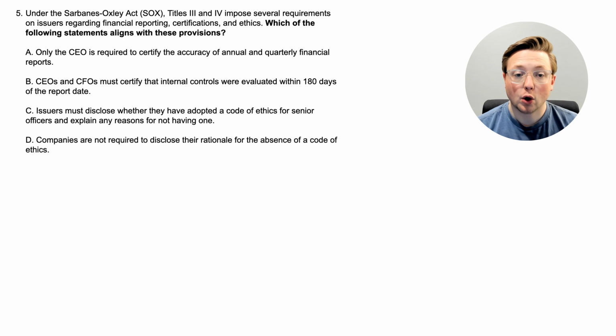Let's look at A. Only the CEO is required to certify the accuracy of annual and quarterly financial reports. And then let's look at B. CEOs and CFOs must certify that internal controls were evaluated within 180 days of the report date. Then let's look at C. Issuers must disclose whether they have adopted a code of ethics for senior officers and explain any reasons for not having one. And then there's D. Companies are not required to disclose their rationale for the absence of a code of ethics. So with all that, which one of these is the correct one? Let's go ahead and look at the answer to learn the correct rule here.